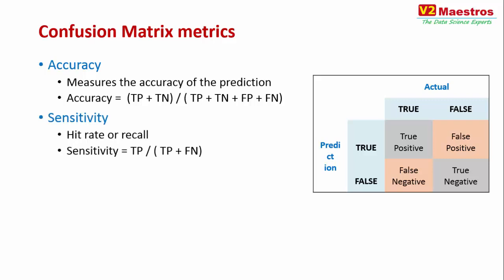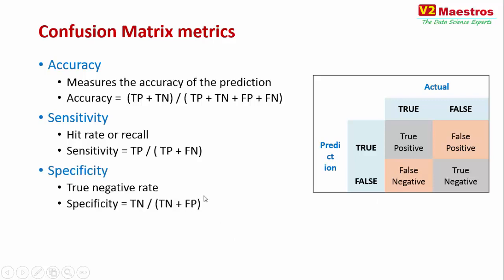Sensitivity is how good you are in predicting the true positives. So sensitivity equals true positive divided by true positive plus false negative. So sensitivity is about this column. Then comes specificity. Specificity is about the false column. So you are taking true negative here and dividing by true negative plus false positive. Then comes precision.